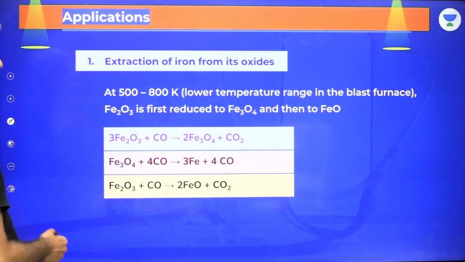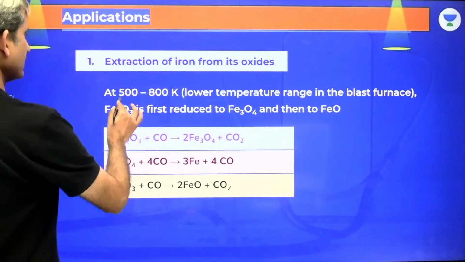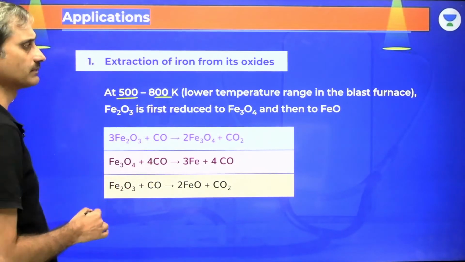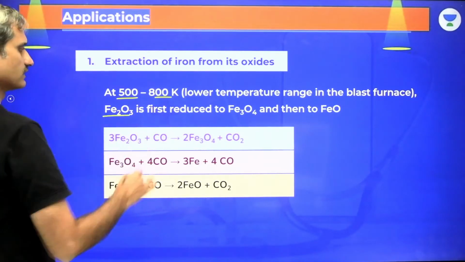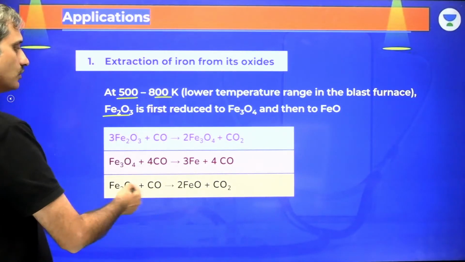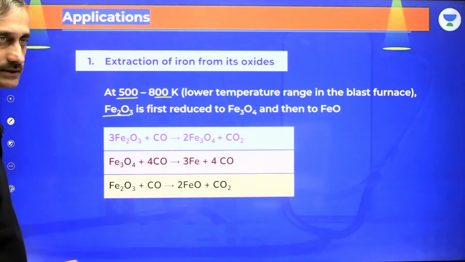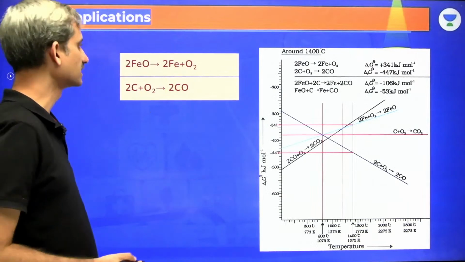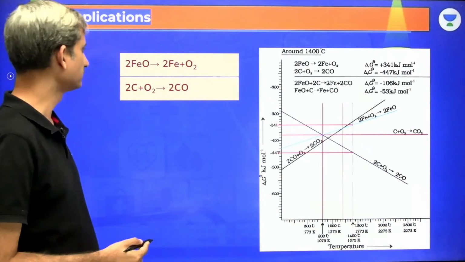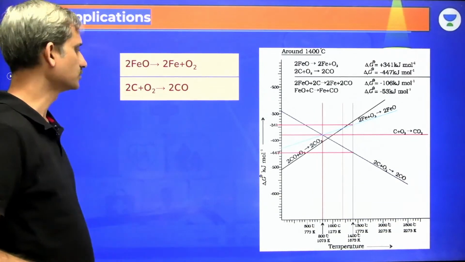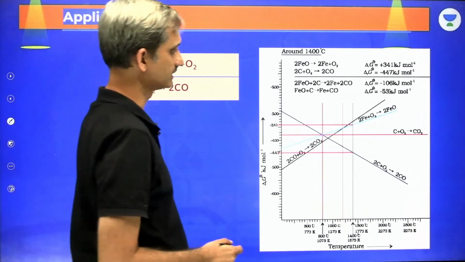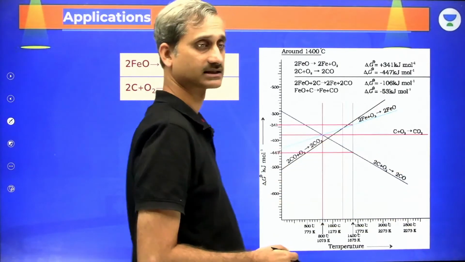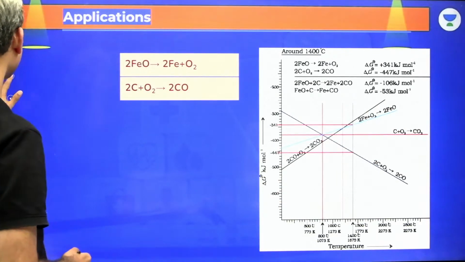So these are the reactions taking place in the blast furnace at 500 to 800 Kelvin, that is the lower temperature range in the blast furnace. Fe2O3 is first reduced to Fe3O4 and then to FeO using carbon monoxide. Then this FeO gets converted into 2Fe plus O2, and carbon gets converted into carbon monoxide and carbon dioxide. So that is what we have as the extraction of iron, and this is what we have as the Ellingham diagram.